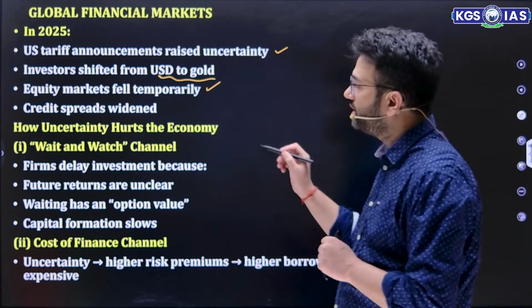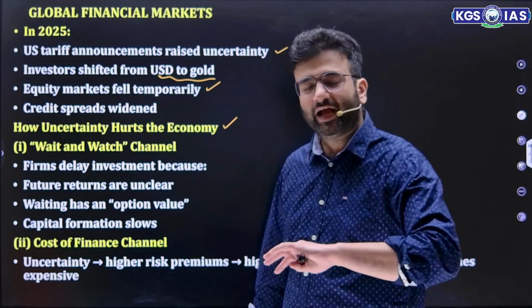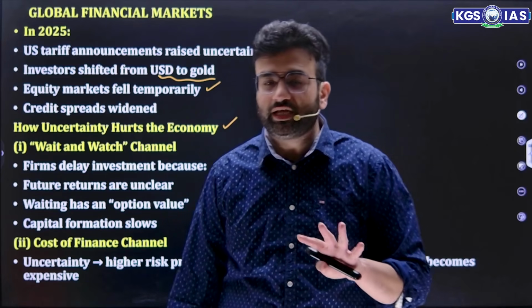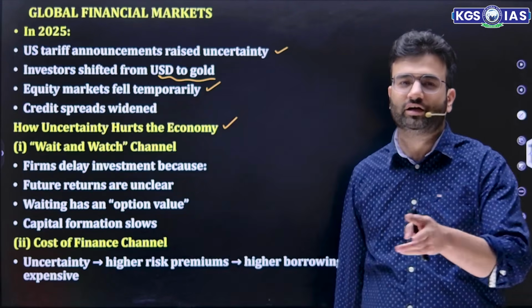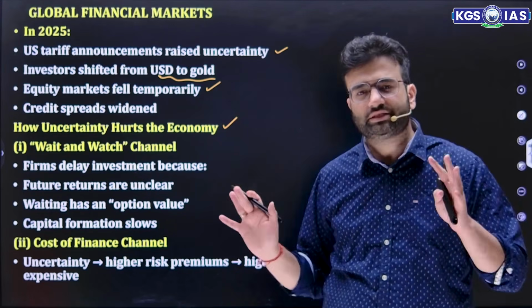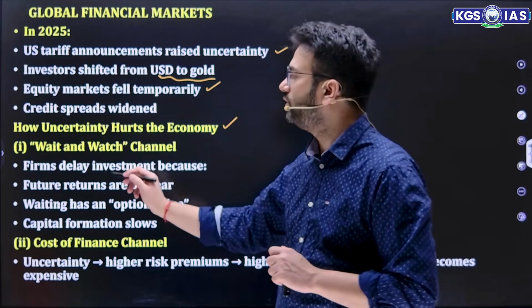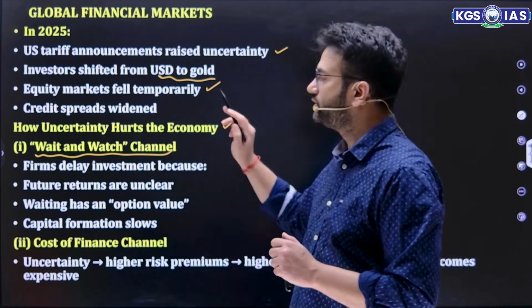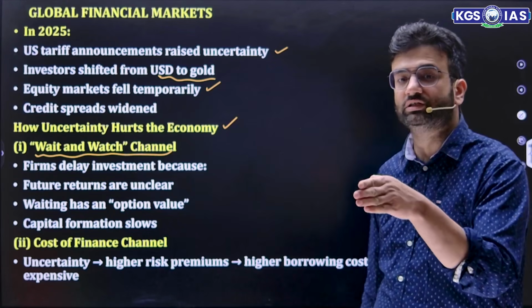Now, how did uncertainty hurt the economy? Uncertainty, whether in personal lives or in economic life, hurts a lot. So most of the people, most of the firms, most of the businesses are right now following the wait and watch path. And this is not only restricted to 2025.